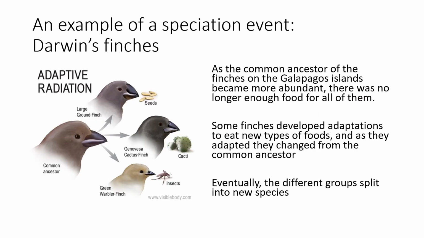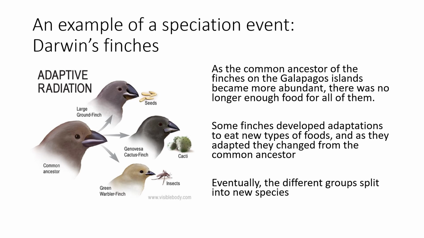So let's take a look at a classic example of speciation, the finches of the Galapagos, known as Darwin's finches, because they inspired Darwin to develop this theory of how evolution leads to speciation. Darwin hypothesized that as the finches got more abundant and were competing for food with one another, there was no longer enough food for all of them.